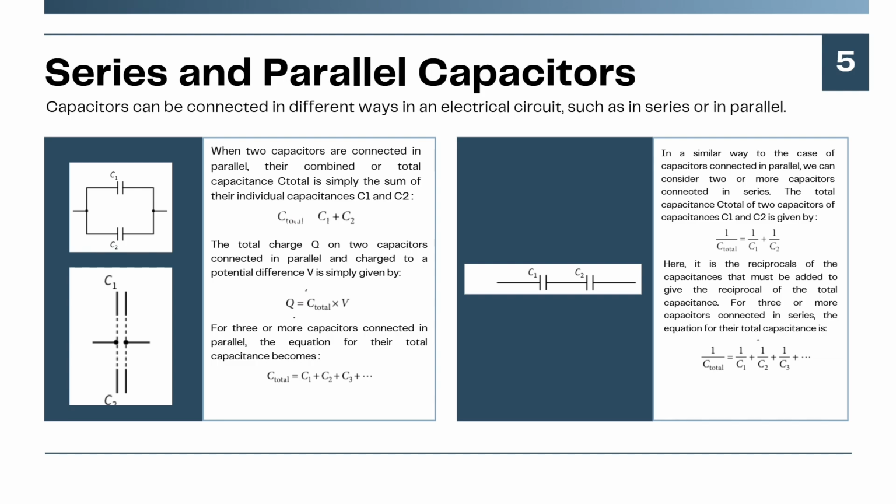For three or more capacitors connected in series, the equation for their total capacitance is 1 over C total equals 1 over C1 plus 1 over C2 plus 1 over C3. And look at the image on the right. It shows capacitors connected in series. This configuration divides voltage across the capacitors.